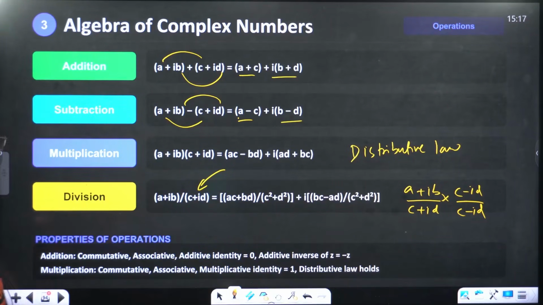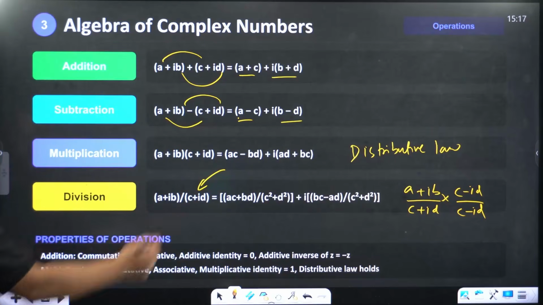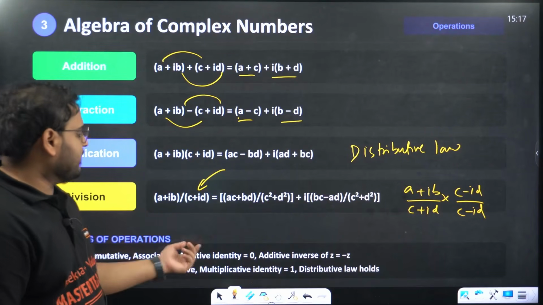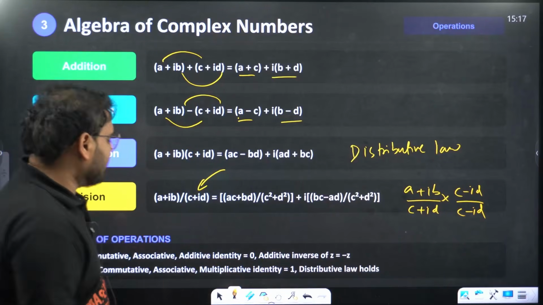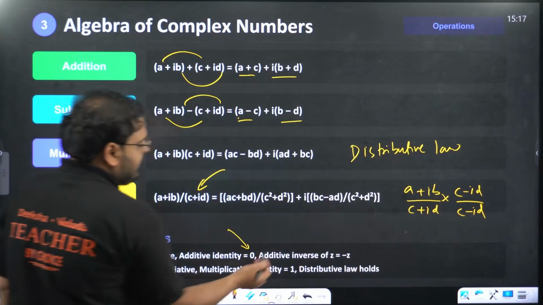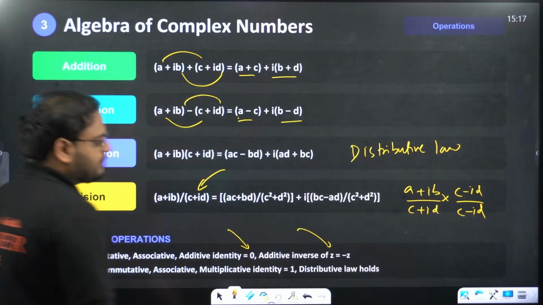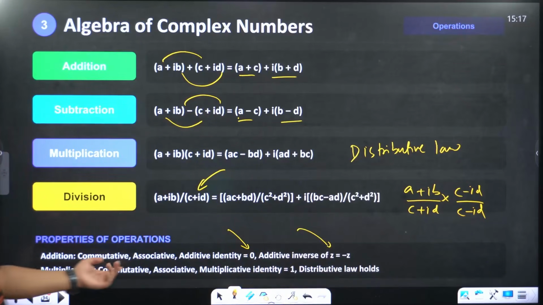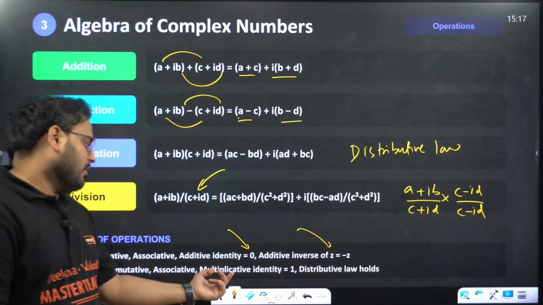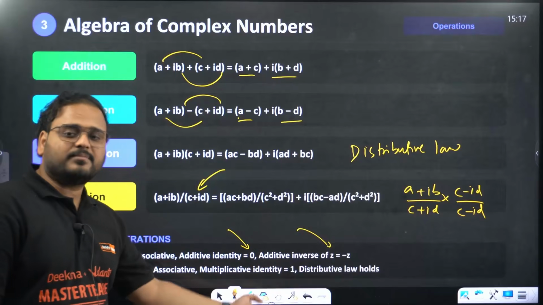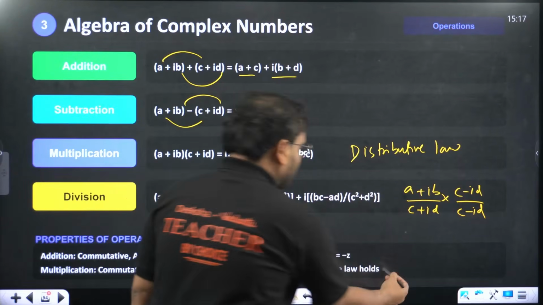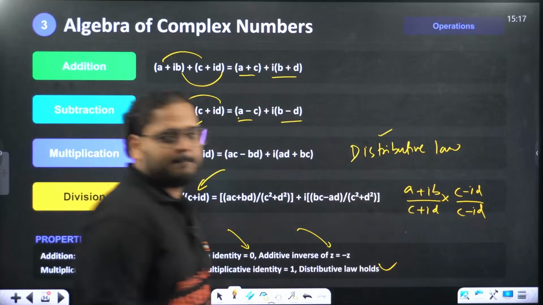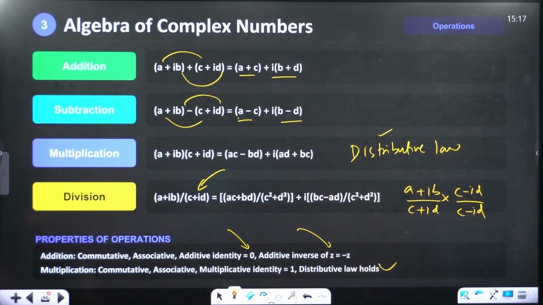Okay. Properties. So all these laws hold true. Addition is commutative, associative. Additive identity is 0 over here, and additive inverse is minus z. So additive identity of z is 0, and additive inverse of z is minus z. And multiplication laws are the same thing: commutative, associative, multiplicative identity is 1. And the distributive law also holds true, as I mentioned over here. So all the laws are validated over here as well.